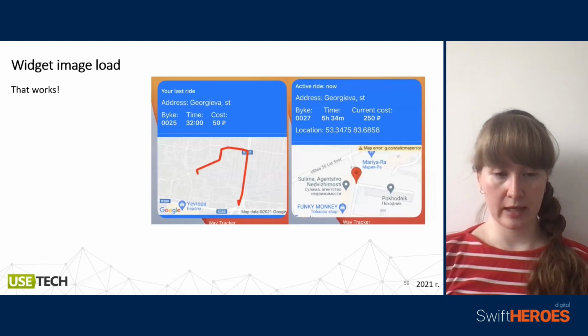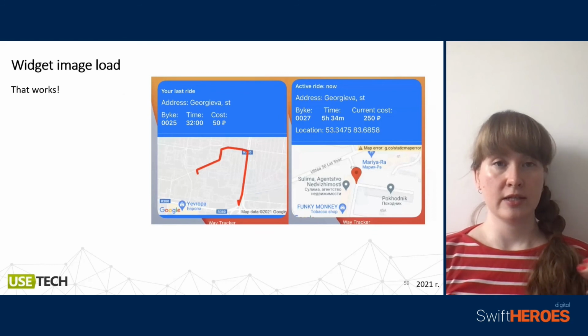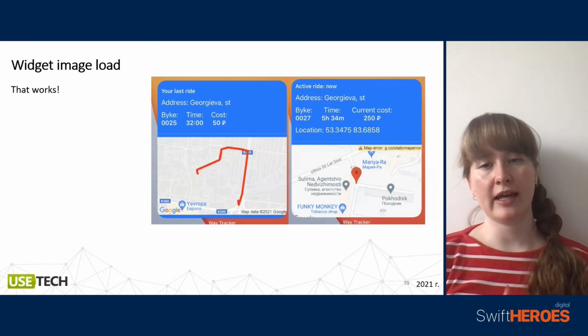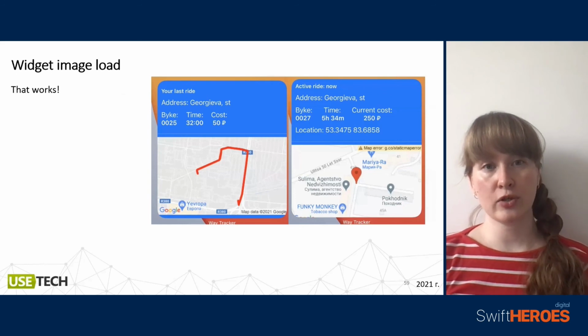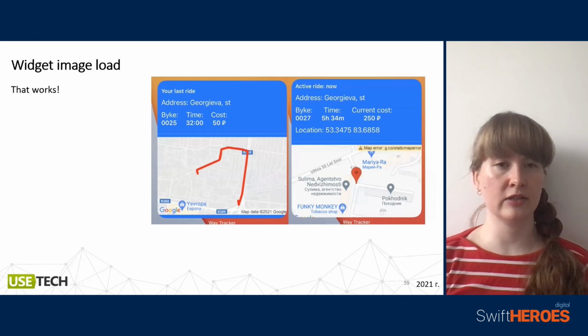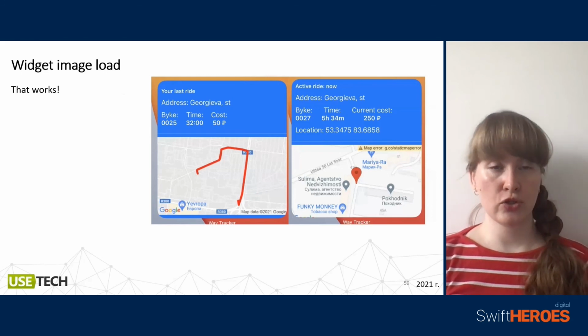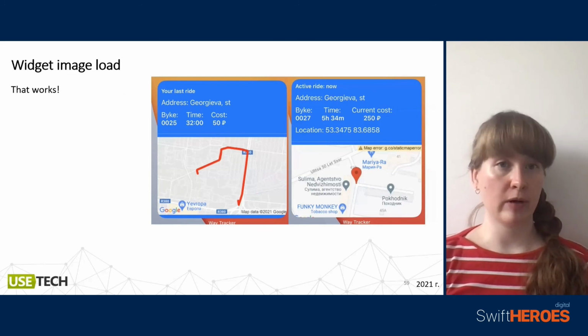And this works. We reload our widget several times: at the moment when we get our information, and the moment when we get our image. Or maybe, if you hold your image and it will not change, you can use a cached image value and reload when you get information about your ride.